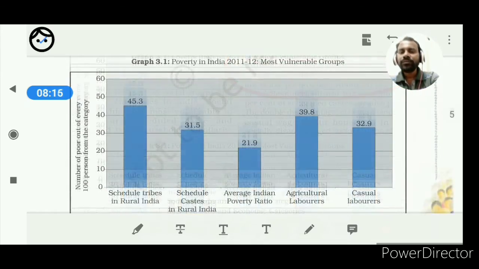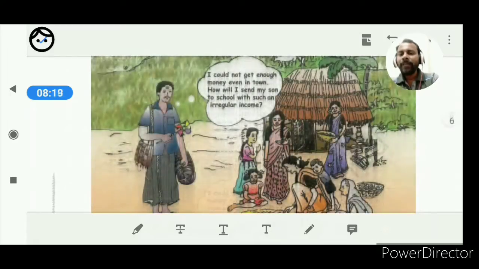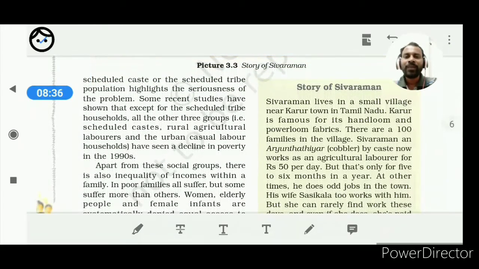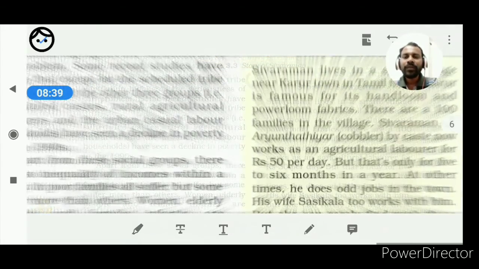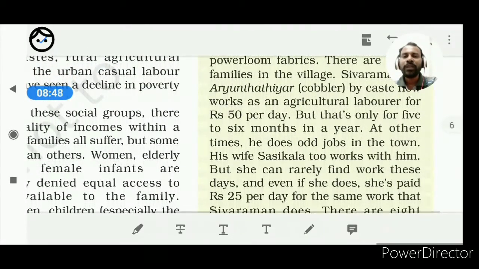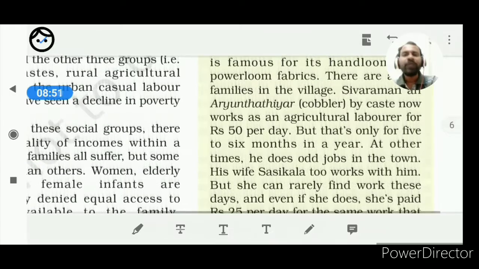Next, here an example is given, the story of Sivaraman. Sivaraman lives in a small village near Karur town in Tamil Nadu. Karur is famous for handloom and powerloom fabrics. There are 100 families in the village. Sivaraman, a cobbler by caste, now works as an agricultural labourer for rupees 50 per day, but that is only for 5-6 months in the year. So one term I used earlier in this video is those who are vulnerable to being poor.